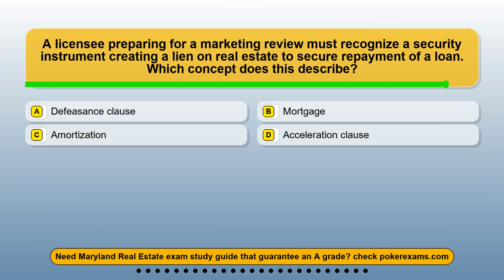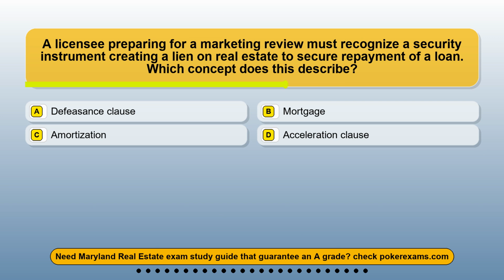Question 21. A licensee preparing for a marketing review must recognize a security instrument creating a lien on real estate to secure repayment of a loan. Which concept does this describe? Option A, defeasance clause. Option B, mortgage. Option C, amortization. Option D, acceleration clause.